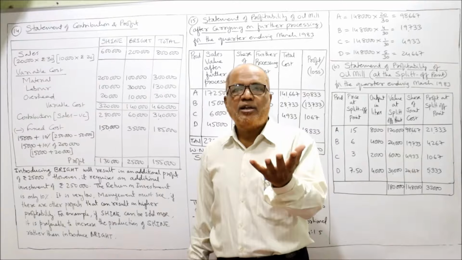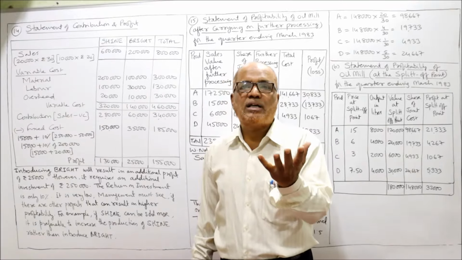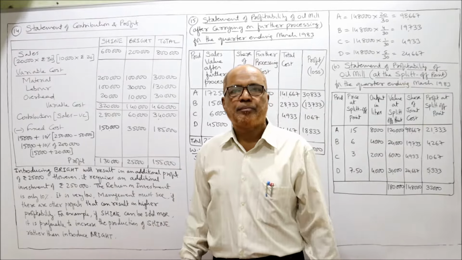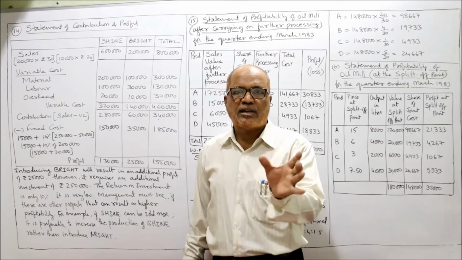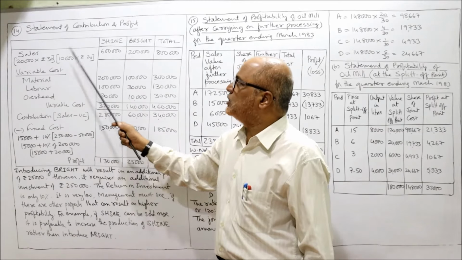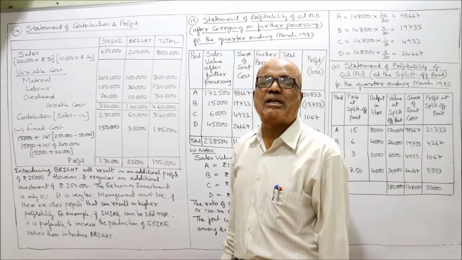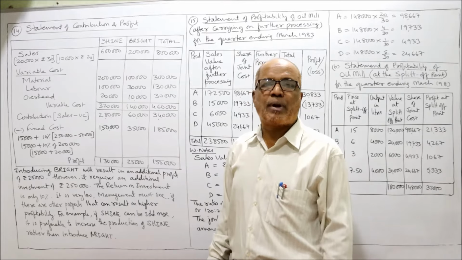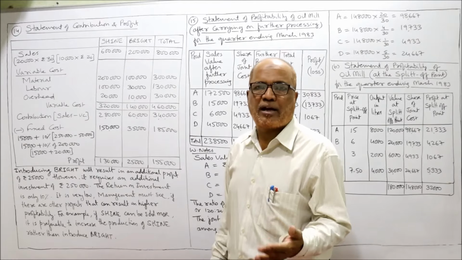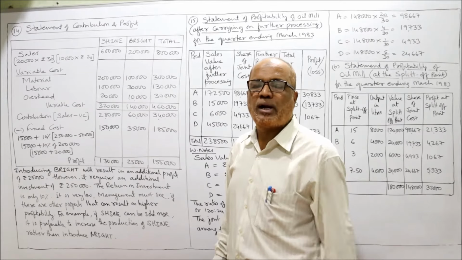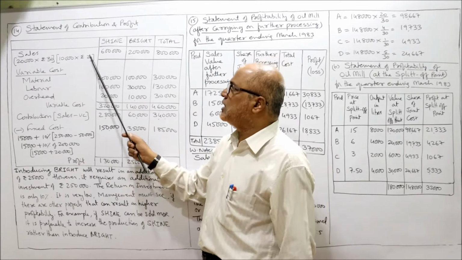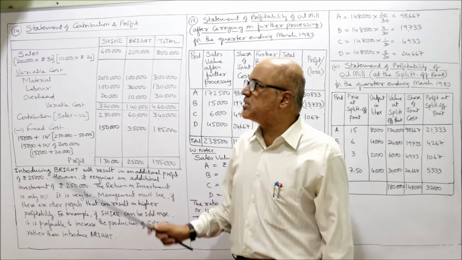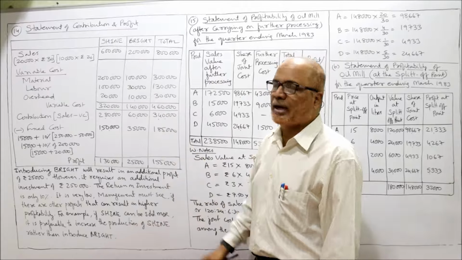Presently, the Shine product is sold, 20,000 units at rupees 30 each, as given in the problem. So 20,000 into 30, 6 lakh rupees is the total sales of Shine. For Bright, 10,000 units we are going to make, and each unit will be sold at rupees 20. So 10,000 into 20, 2 lakh rupees is the sale proceeds of Bright. So total sales will be 8 lakh, 6 lakh plus 2 lakh.